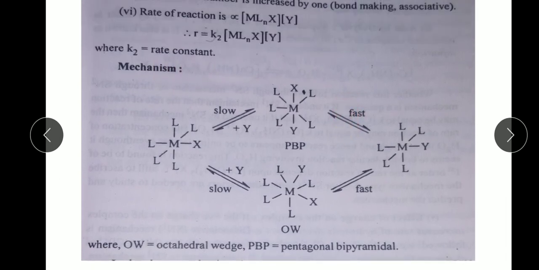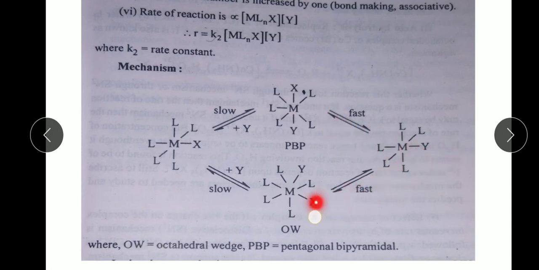So, the mechanism is like this: metal, and so addition of Y forms pentagonal bipyramidal, that is PBP, and this step is fast.